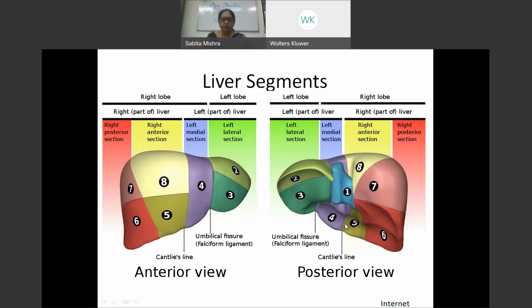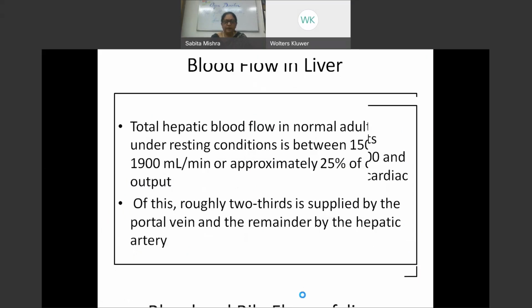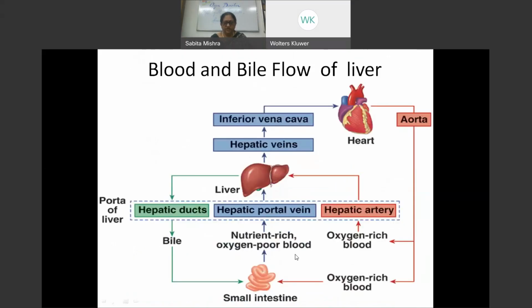And this line that we talk about, the portal fissure, is also called Cantlie's line, which is between the fossa for the gallbladder and the inferior vena cava. The blood flow in the liver is almost 1500 to 1900 ml per minute, 25% of the cardiac output, and it's supplied by the hepatic portal vein and the hepatic artery. So this is just a schematic diagram to show you the bile and blood flow.